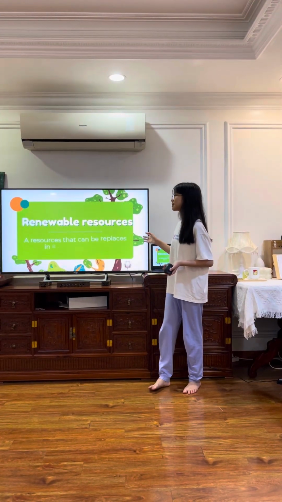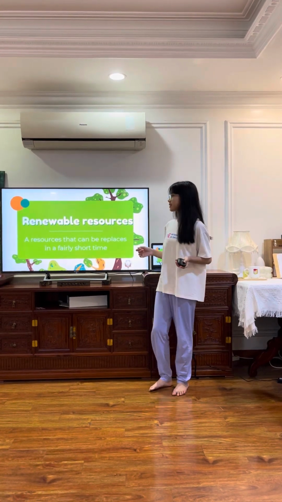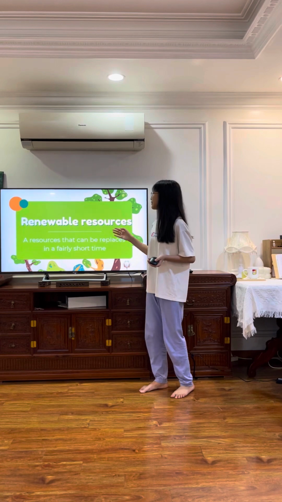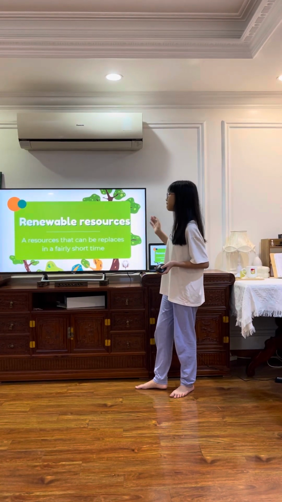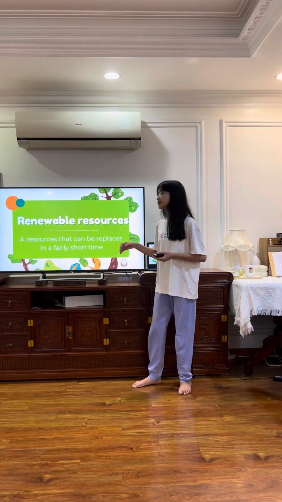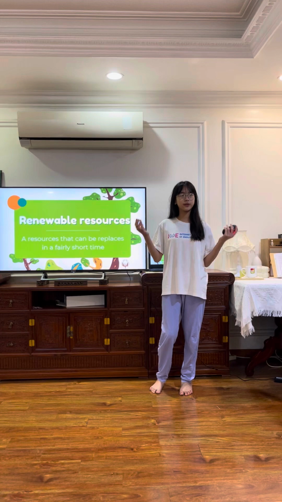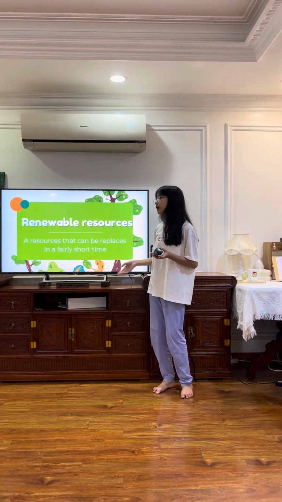Okay, so let's talk about renewable resources first. Renewable resources are resources that can be replaced in a fairly short time. That means renewable resources can be replaced in a very short time, and it is very easy to replace them.